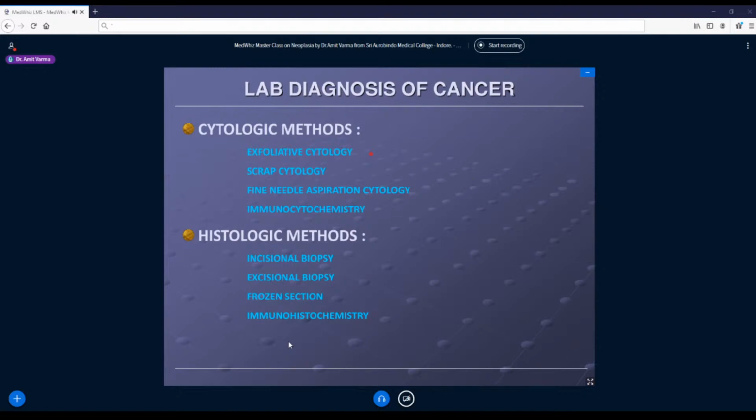So if I collect the secretions from there, I centrifuge it and make the smears, I will get the shed cells. The classic example of this is our pap smear, where we simply collect the shed cells from cervix and vagina, and I can catch the earliest koilocytic changes by human papillomavirus, or I can catch dysplastic changes in the epithelium. So maybe I have caught it in the carcinoma in situ phase before it has developed into an infiltrating carcinoma, right?